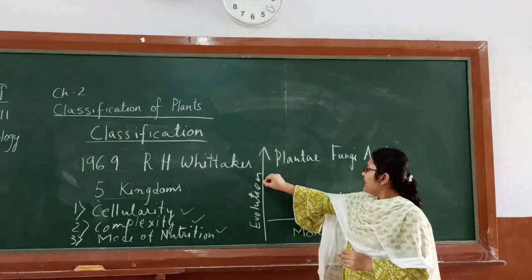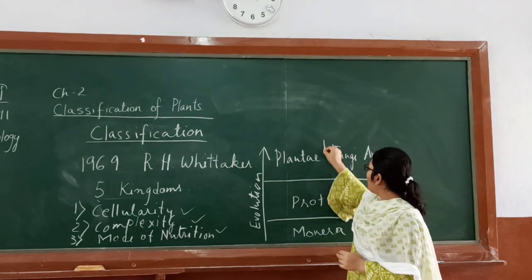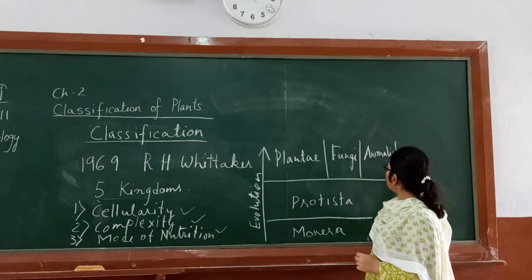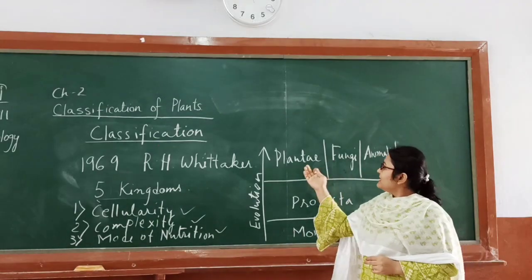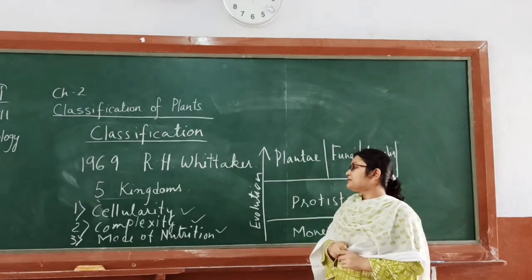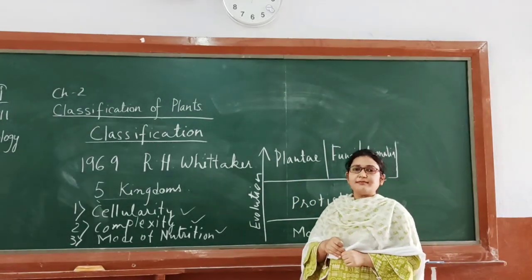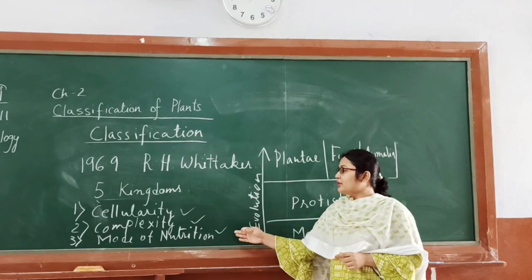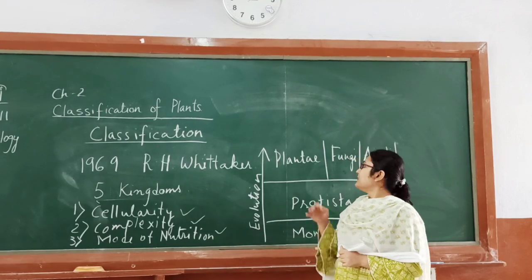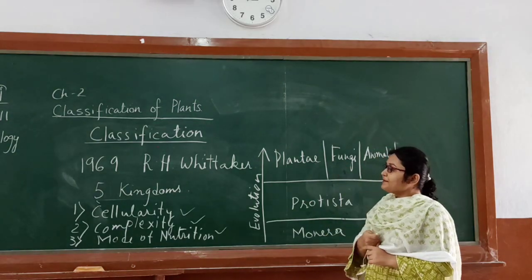Next, here we have all the multicellular organisms: Plantae, fungi and Animalia. In the kingdom Plantae, the cellularity is multicellular, complexity is eukaryotic and mode of nutrition is autotrophic. Next we will discuss fungi.